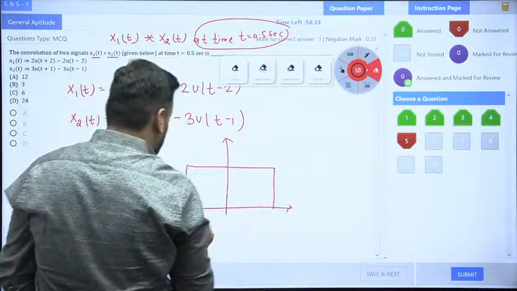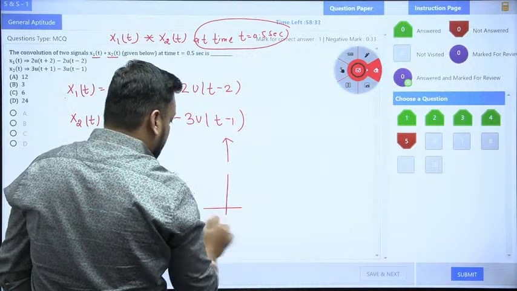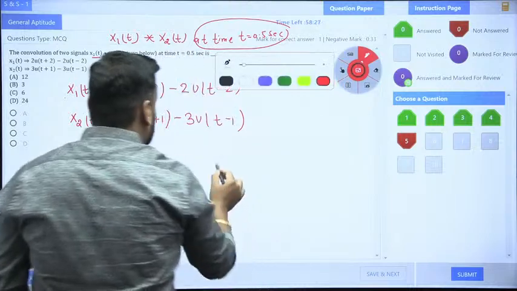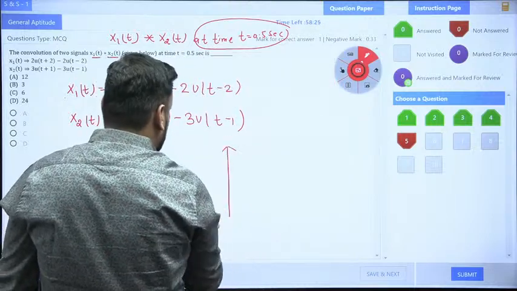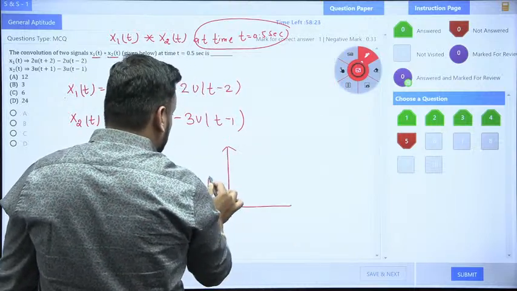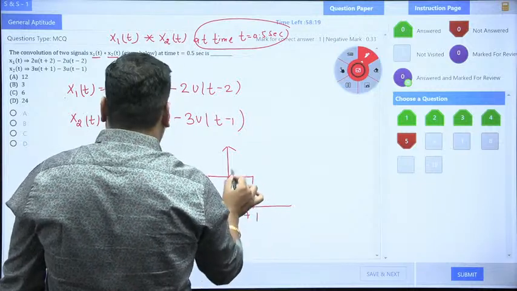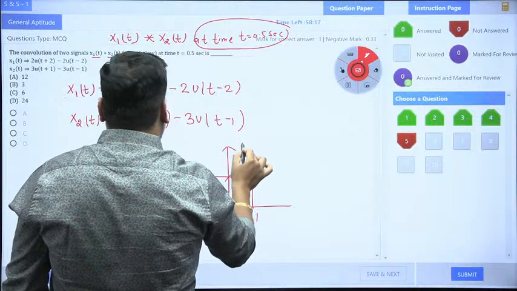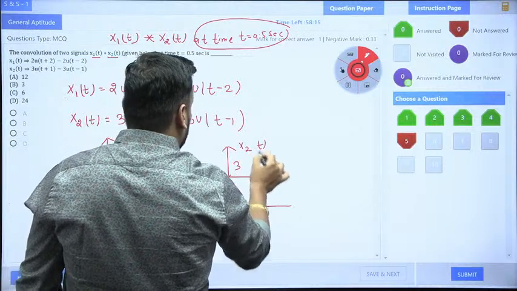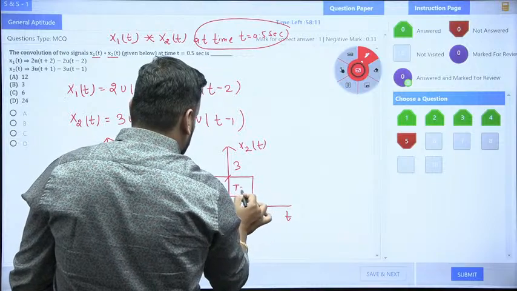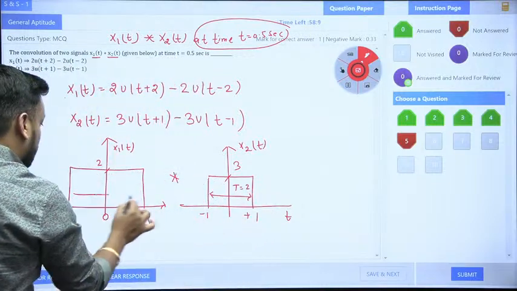So again I will make the diagram for you. Now let me take x2(t). Because the time duration is less, it should look like this, minus 1 to plus 1. And what is the magnitude here? Magnitude here is 3. So this is x2(t) with respect to t. So what is the time duration of these signals, guys? This one has a time duration of 2, and this one has a time duration of 4.